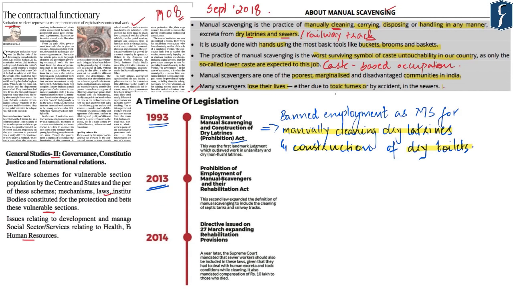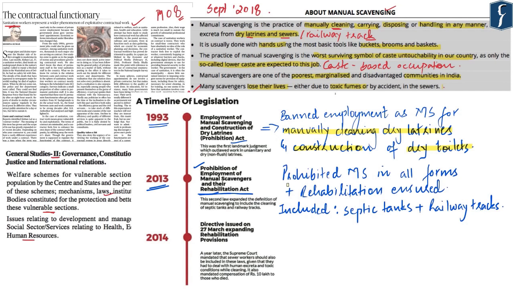So in 2013, the government came out with the Prohibition of Employment as Manual Scavengers and their Rehabilitation Act. This act, in addition to prohibiting manual scavenging in the country, looked at even rehabilitating people who were hitherto working as manual scavengers in our country. As we were discussing, in the 1993 Act, only the people who were cleaning dry latrines were recognized as manual scavengers.